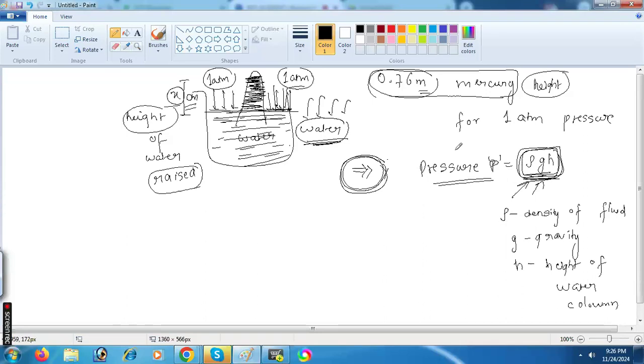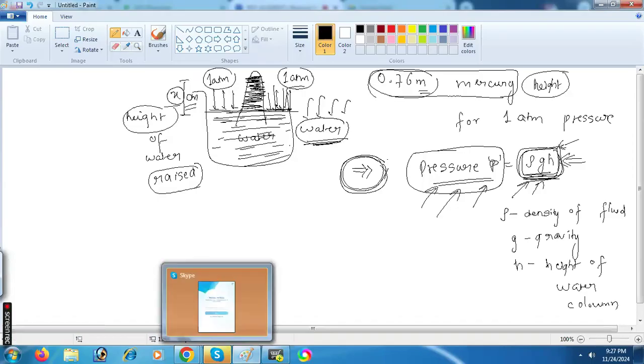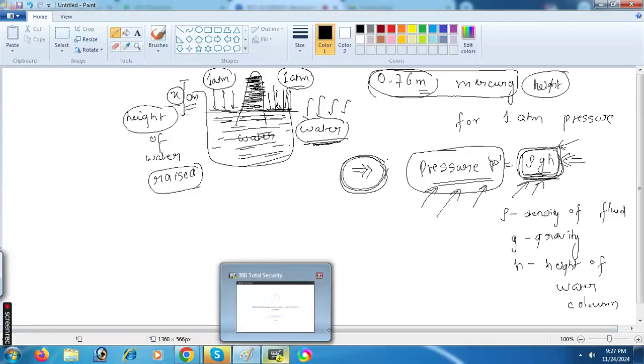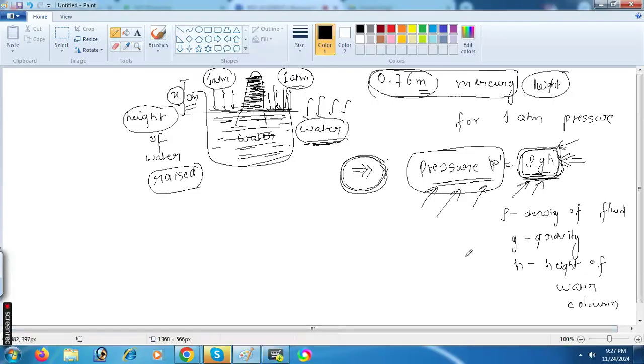Okay. So basically, you should understand pressure in a fluid. Very important formula. Pressure in the fluid is rho g h. Can you understand this? H is the height of the water column. How much water can rise? Density of fluid is rho. G is the gravity. Can you understand this?